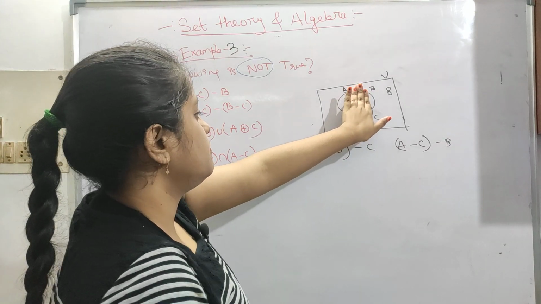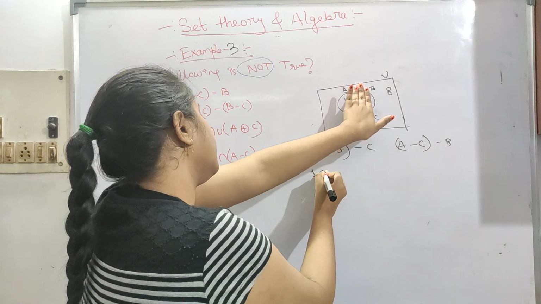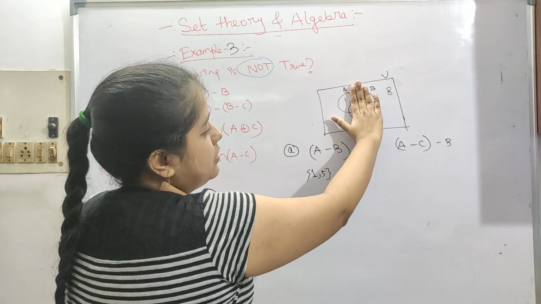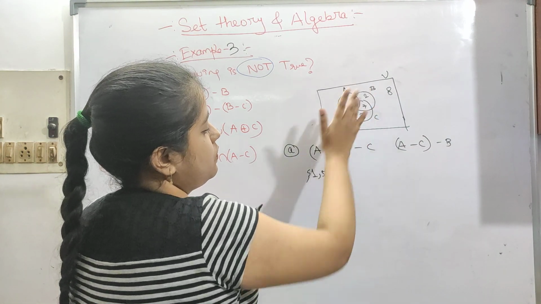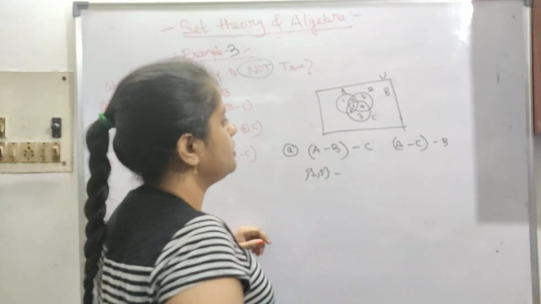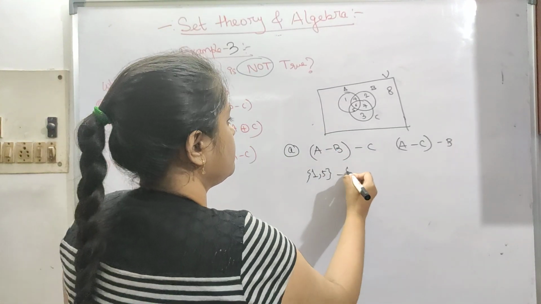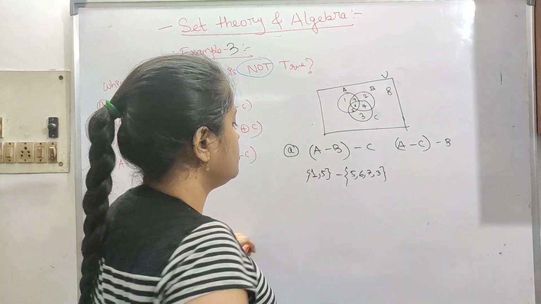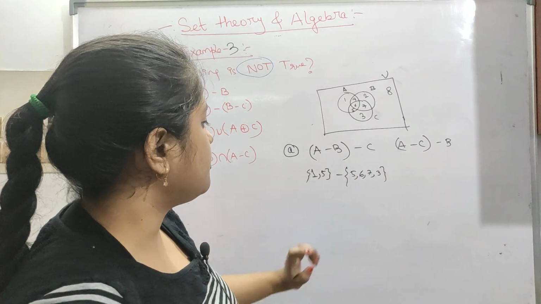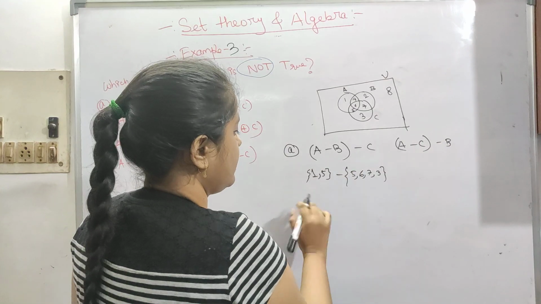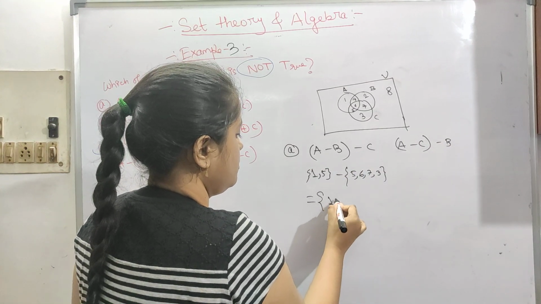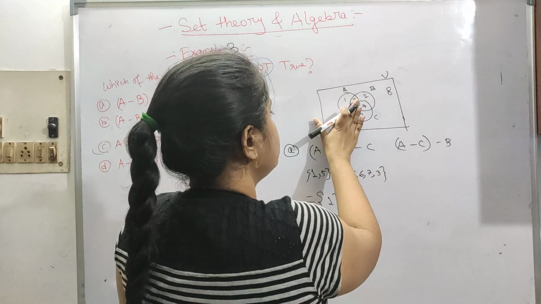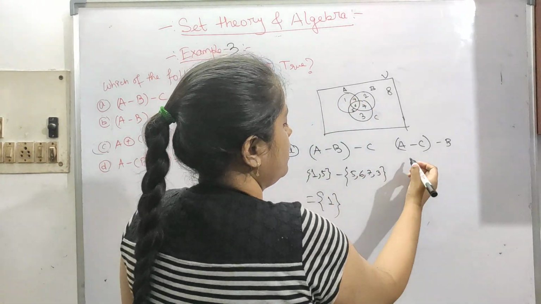So A minus B will contain just 1 and 5. You can see if this is A and you are removing the B part, 1 and 5 remain. Minus C. C will contain a lot of things, 5, 6, 7 and 3. So we are removing this from this, so just 5 will be removed, so it will remain 1. So now let's see, A minus C. A minus C means this 2 will be removed, 1 and 4.